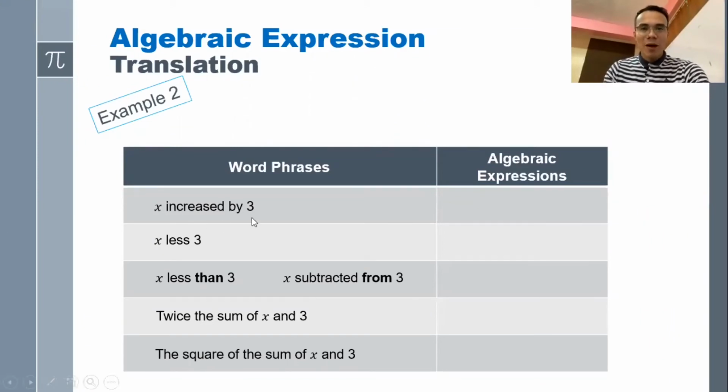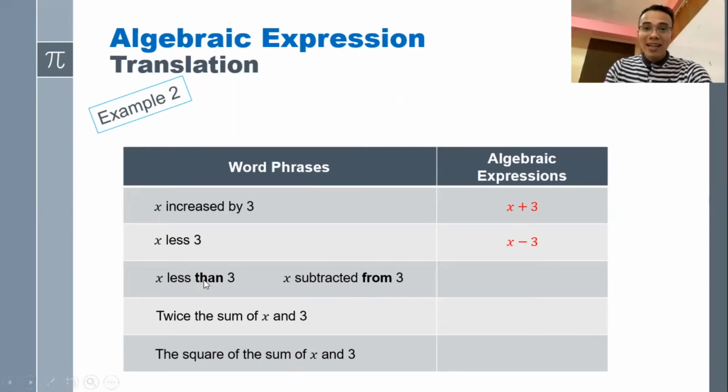X increased by 3. Increased by means addition. So we have x plus 3. I hope you got this expression correctly. Next item, x less 3. Less means subtraction. So we have x minus 3. For the third one, x less than 3 and x subtracted from 3, both of them translate to the same algebraic expression.